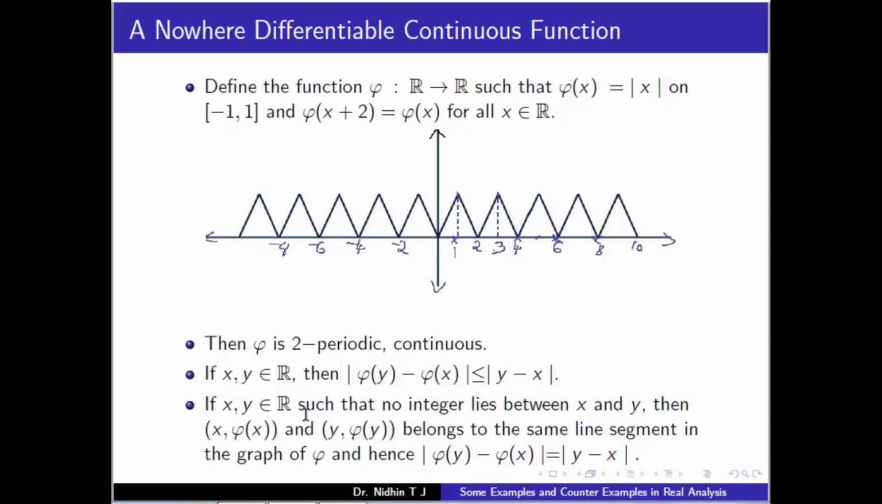That is, if x and y belong to R such that no integer lies between x and y, then this condition holds. So we use these three properties in the construction.